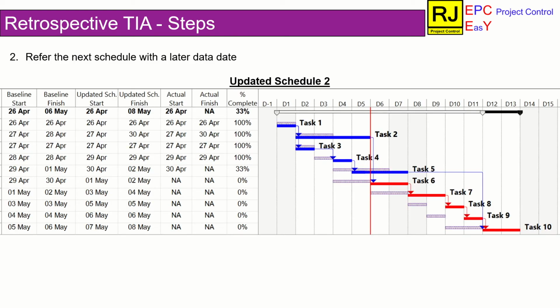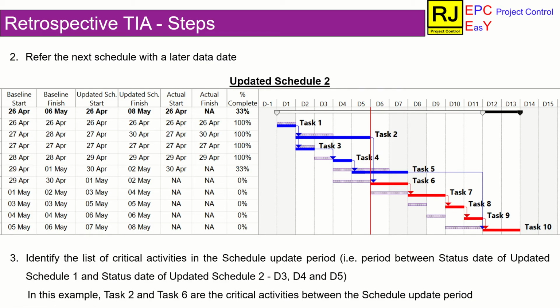As a step 2, we shall take the next updated schedule. Say updated schedule 2 is the next updated schedule, which is updated up to day 5. As a step 3, in the updated schedule 1, critical activities between day 2 to day 5 are to be identified.